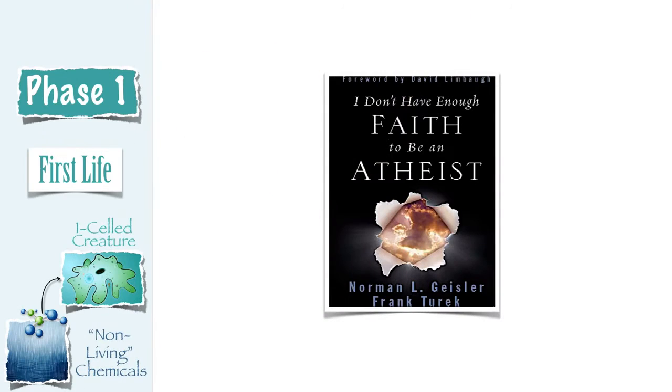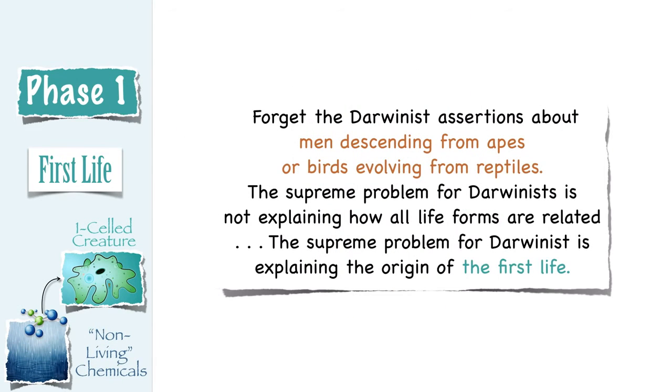As Norman Geisler and Frank Turek point out, forget the Darwinist assertions about men descending from apes or birds evolving from reptiles. The supreme problem for Darwinists is not explaining how all life forms are related. The supreme problem for Darwinists is explaining the origin of the first life. Geisler and Turek are absolutely right.